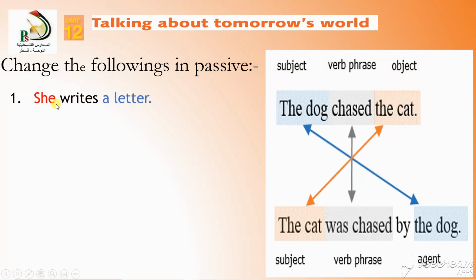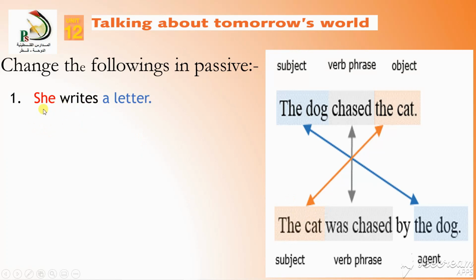She writes a letter. Present simple. How will we make it passive? A letter is the object and it will become the subject at the start. So, a letter. Now look at the verb. Is it in present simple or past simple? It is in present simple.